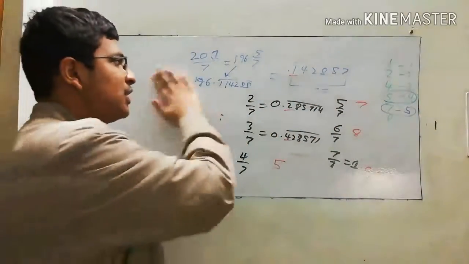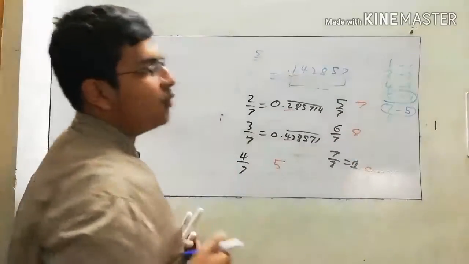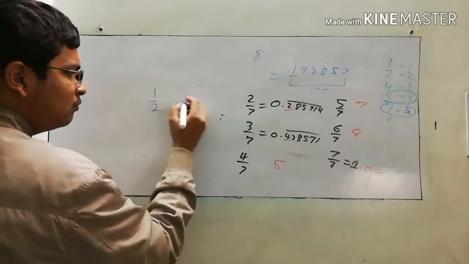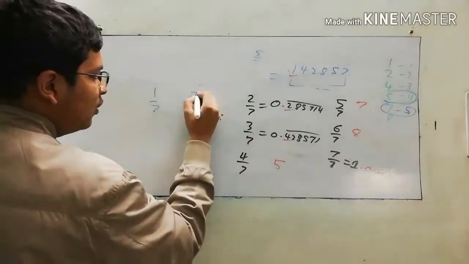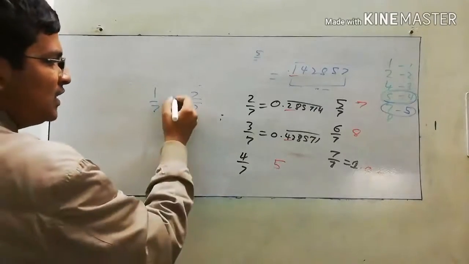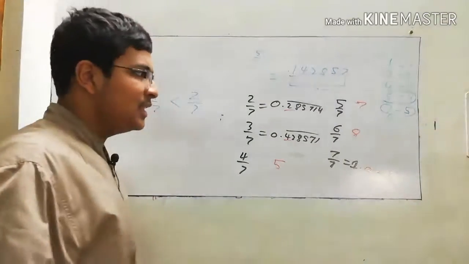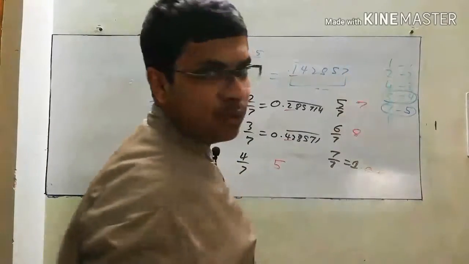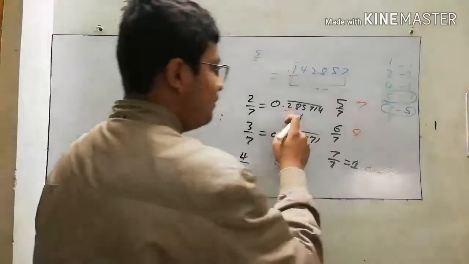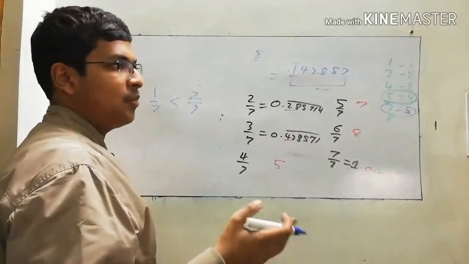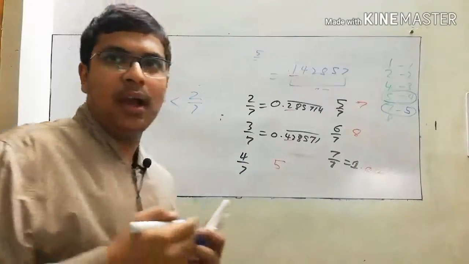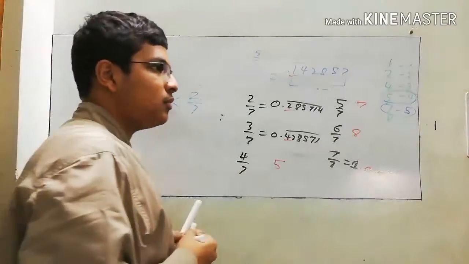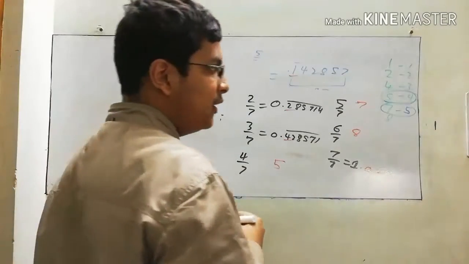But the biggest question comes, why is this ascending order being followed? Let me ask a simple question. Between 1 by 7 and 2 by 7, which is greater? Obviously 2 by 7 is greater than 1 by 7. Similarly, if we take ascending order, we say that 1 is smaller than 2. Similarly, 4 is greater than 2. So that's why even if we multiply these numbers, it will follow cyclicity. Because I told you, there will never be a quotient if 7 is divided by any multiple of 10. So this is why it will never be so.